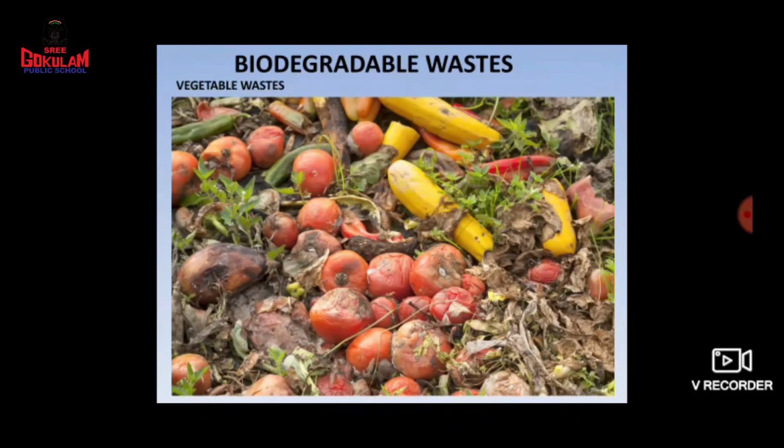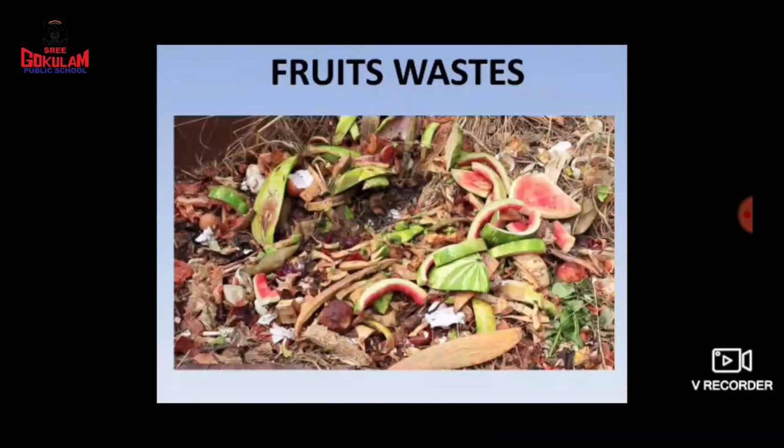They can rot and they will mix with the soil. Okay, so they are biodegradable wastes. Next, fruit wastes. Can you see some fruit waste here? Yes, they are also biodegradable waste. Why? Because they are rotting and mixing with the soil.